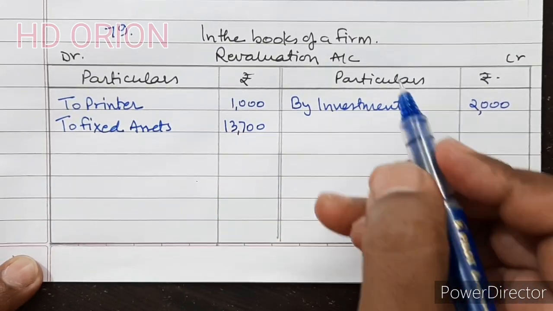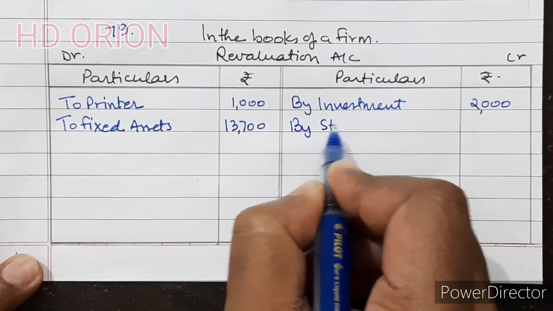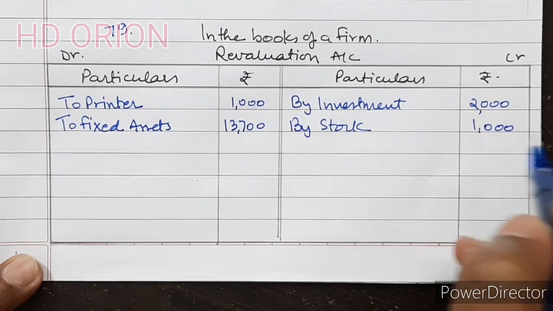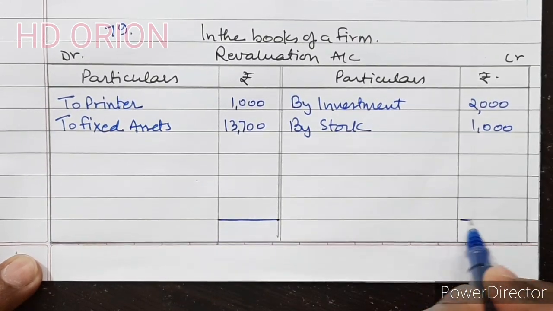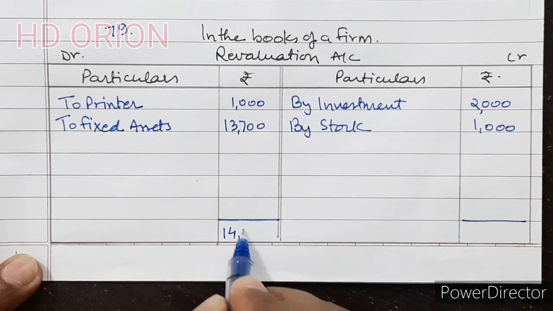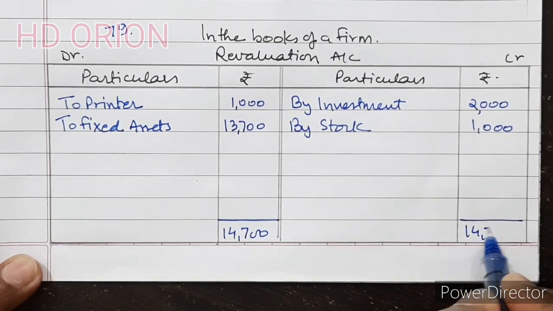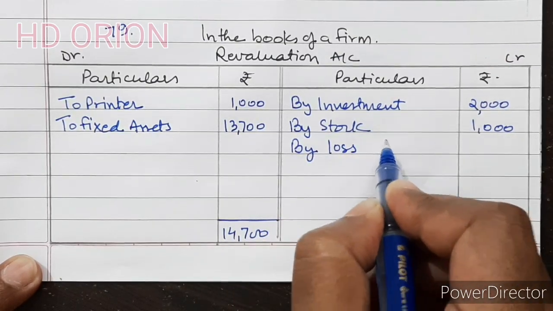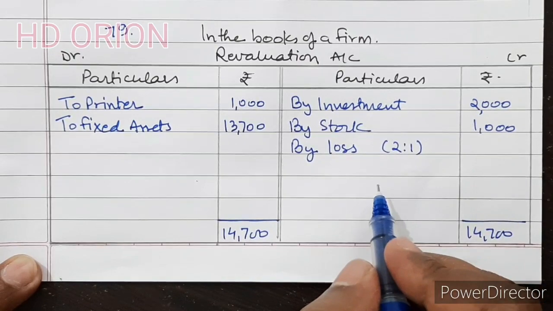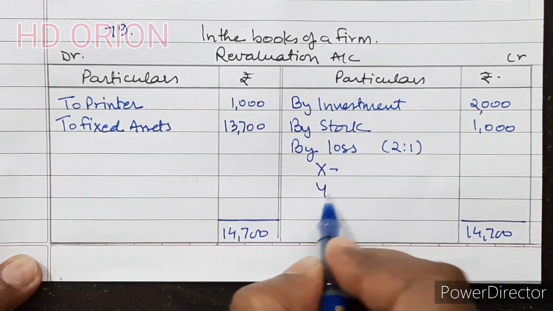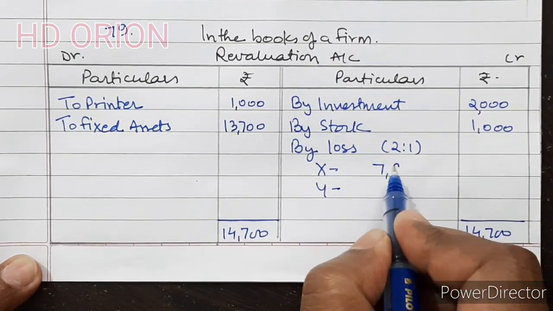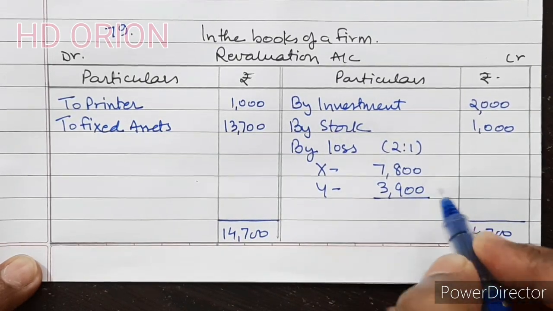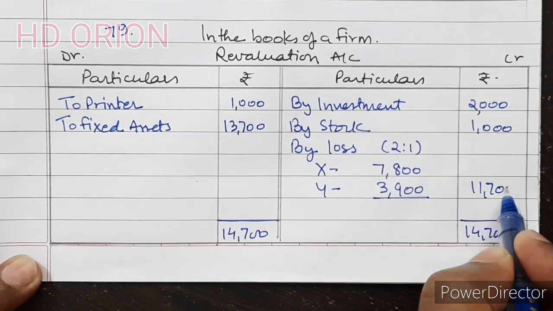And it is said that there is an unrecorded asset, so stock 1,000. With this we will calculate profit or loss on revaluation. So this side it is 14,700. So there is a loss on revaluation, and we will distribute it in old ratio 2:1 to partners X and Y. So X will get rupees 7,800 and Y 3,900, total 11,700.